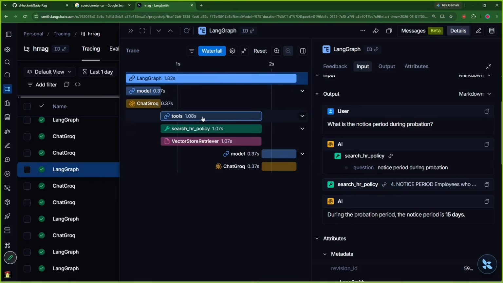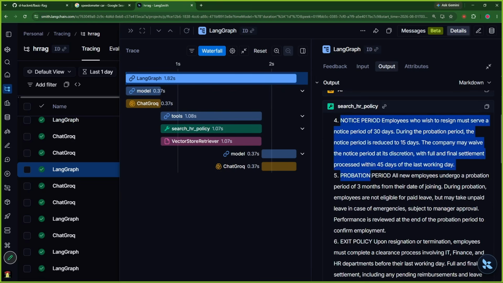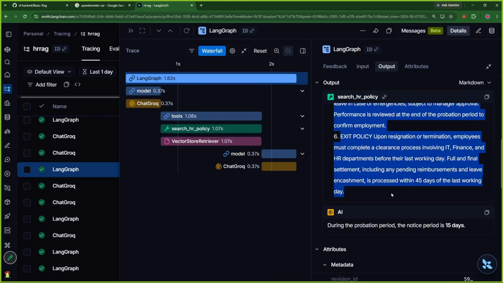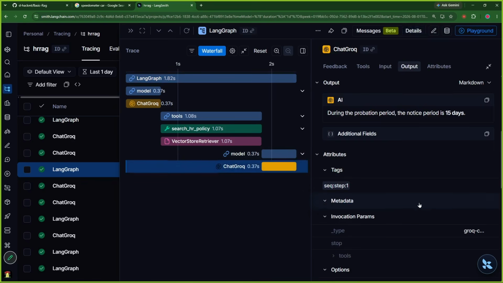Then the model thought, hey, I need to use a tool. So it used the HR policy tool. The HR policy tool gave it a response, and this was the exact retrieval done by our vector store, FAISS in our case. Then the model collected all this retrieval and gave us the final response that during the probation period, the notice period is 15 years.